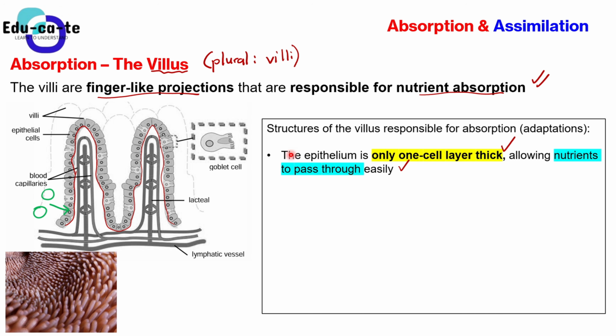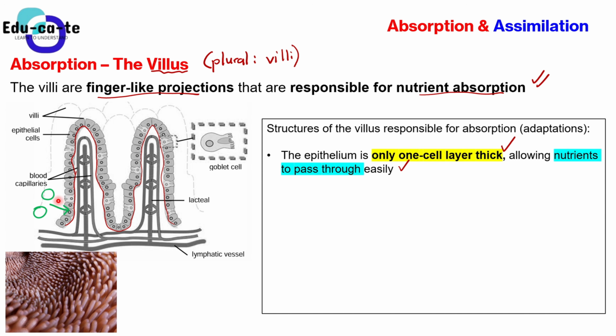For example, here we say that the epithelium is only one cell layer thick, or you can say that the epithelium is a thin layer. So what? This allows nutrients to pass through easily. That's how you get the 2 marks. You cannot just tell me the epithelium is a thin layer. What does that help us with? You need to be able to give a cause and an effect. You need to explain why whatever you've mentioned is important. So in this case, you mention that the epithelium is only one cell layer thick, or a thin layer, allowing nutrients to pass through easily. That will give you a full 2 marks.